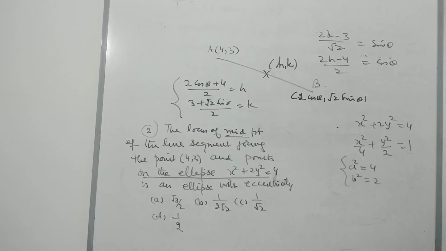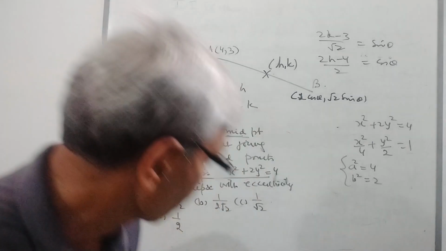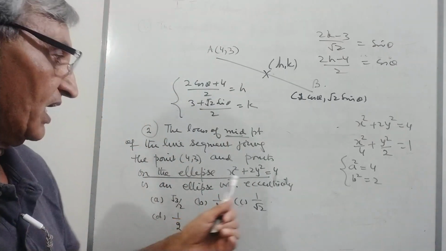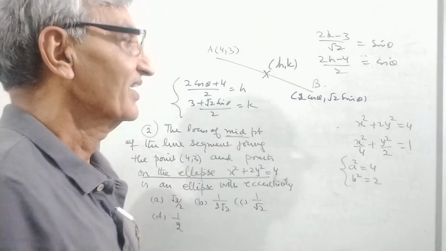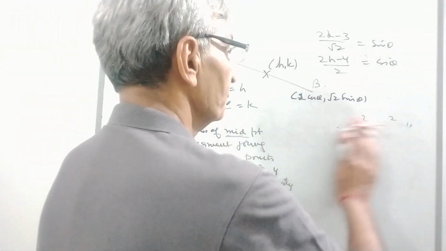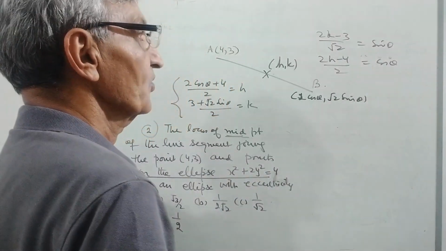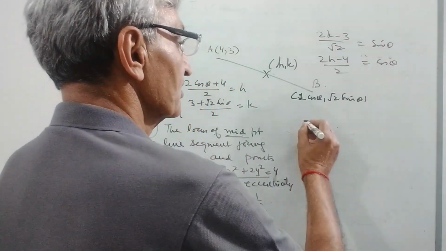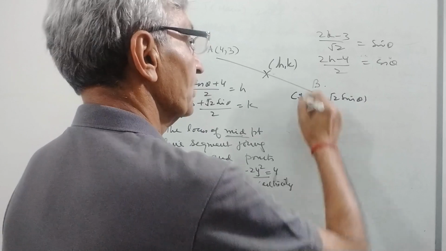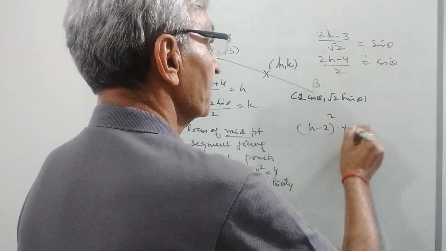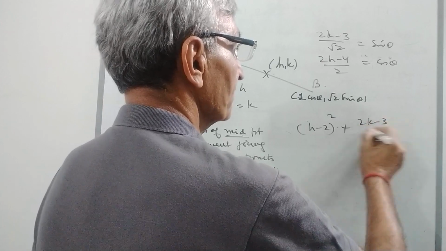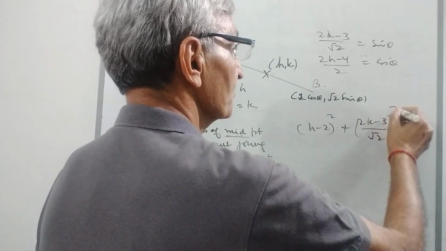This will be another ellipse, and we have to find the eccentricity of that. First of all, I find the locus by squaring both: (2h minus 4) divided by 2, that is h minus 2, whole square, plus (2k minus 3) divided by under root 2, whole square, is equal to 1.